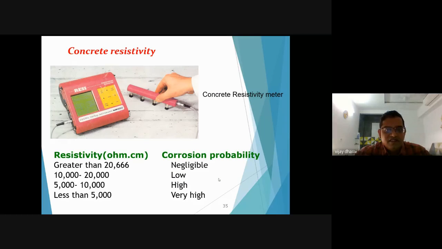This is the concrete resistivity. This instrument measures the concrete resistivity. If you measure your concrete resistivity, you can find out the probability of the corrosion. If your resistivity results are more than 20,000, you can say there is less or negligible possibility of the corrosion. If your results are less than 5,000, you can say your corrosion probability is very high.